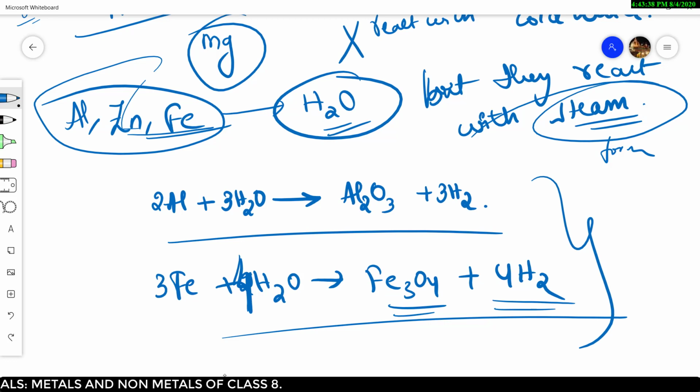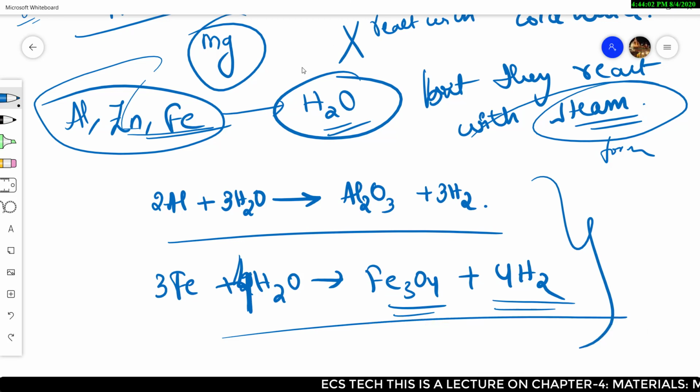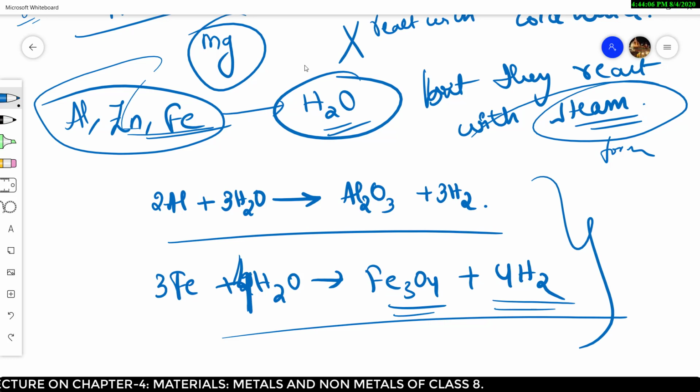These two reactions are slow processes. So this is all about metals.